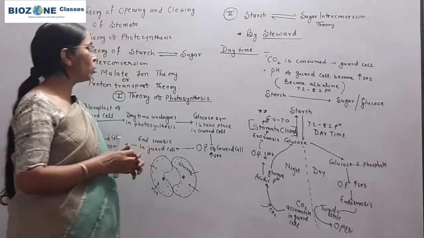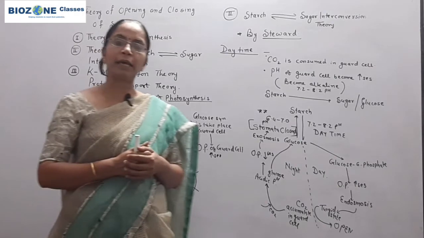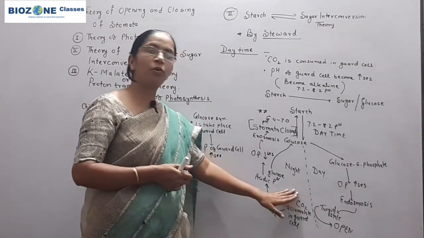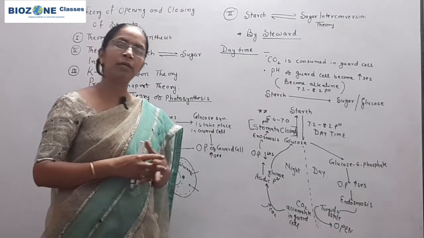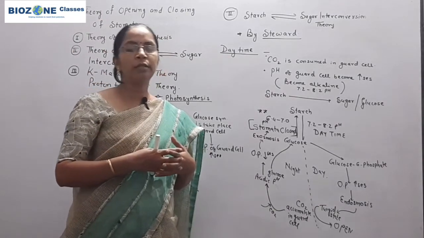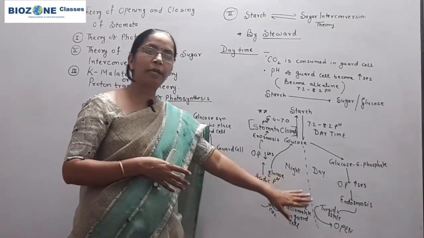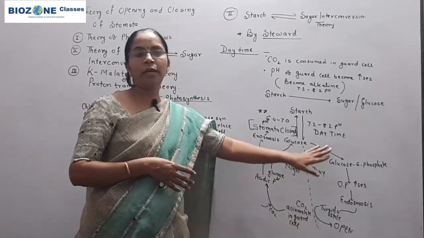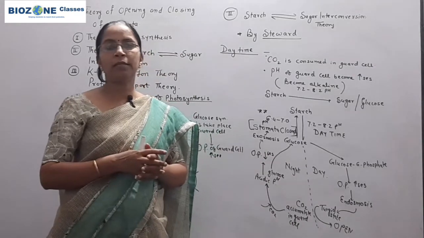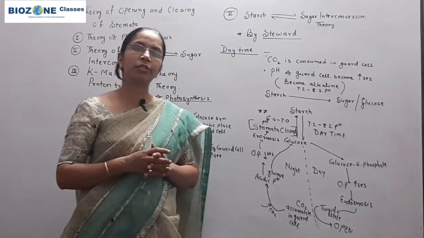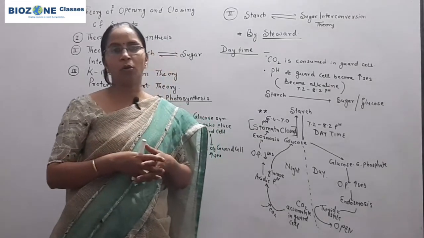Now we come to the third most important theory, the potassium malate ion theory. Remember, this theory is not accepted by all scientists, because they explain that carbon dioxide is responsible for the increase or decrease of pH, but they fail to explain how carbon dioxide concentration is responsible for opening and closing of stomata.